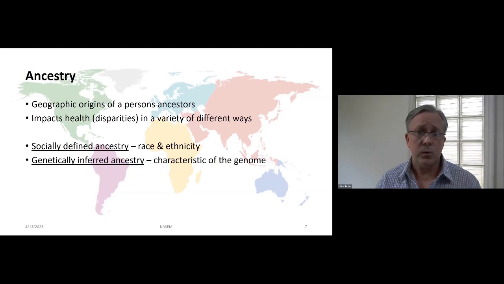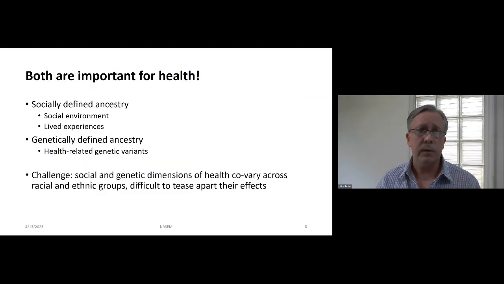And we can think about ancestry as being defined in two related but really distinct ways. One is socially defined ancestry, and that is the race and ethnic groups that I referred to when I defined cancer disparities. But then another way to define ancestry is via genetic inference. So genetically inferred ancestry is a characteristic of the genome. The story of our ancestors, where they're from, is written in our DNA. Both of these dimensions of ancestry are important for health and relevant to health disparities.